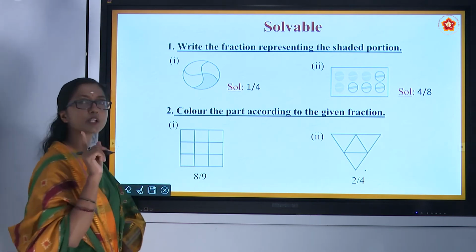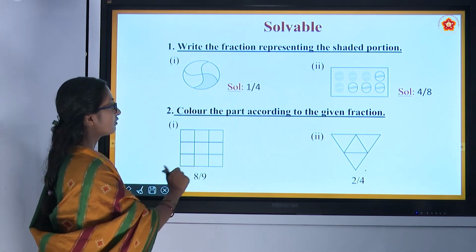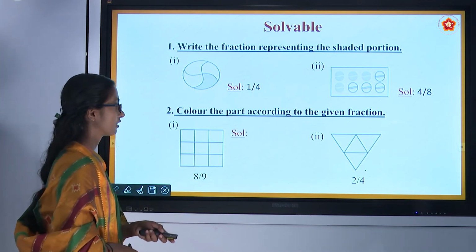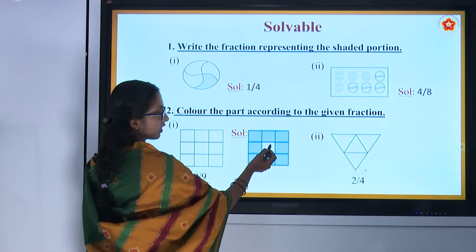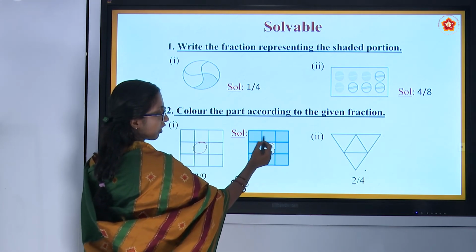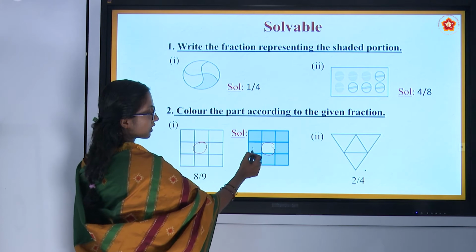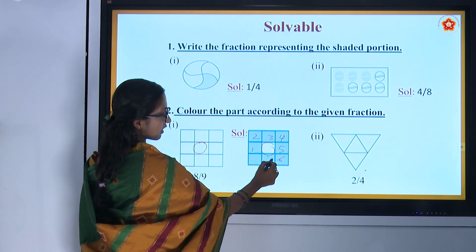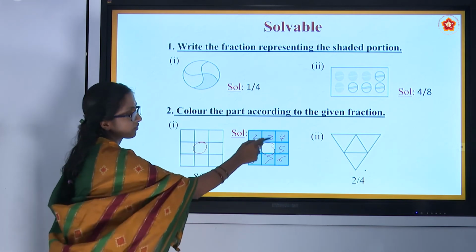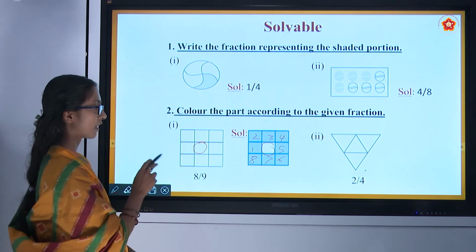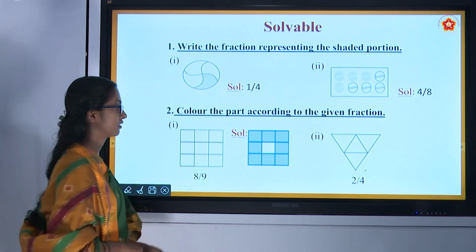Only one part you are going to leave and the other 8 parts you need to shade. See, we have left the middle part here and all other 8 parts we have shaded with color blue. 8 parts are shaded.